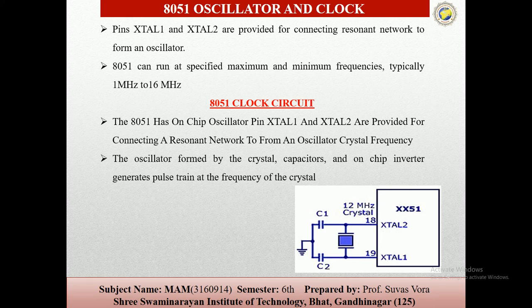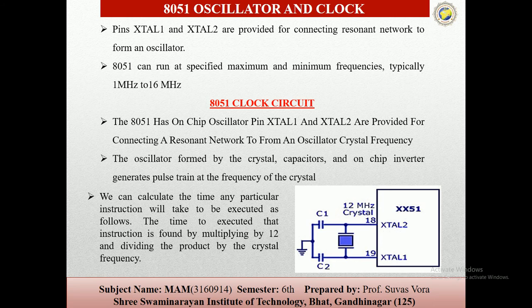The smallest intervals of time to accomplish any simple instruction are the parts of the cycles. The machine cycle itself is made up of 6 states, and a state is the basic time interval for the discrete operations of the microcontroller. So we can calculate the time any particular instruction will take to be executed as follows.